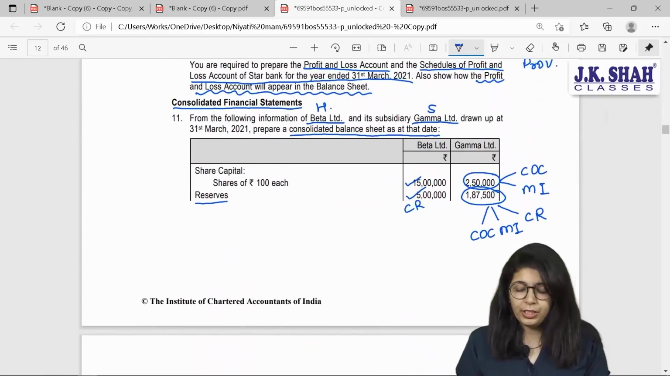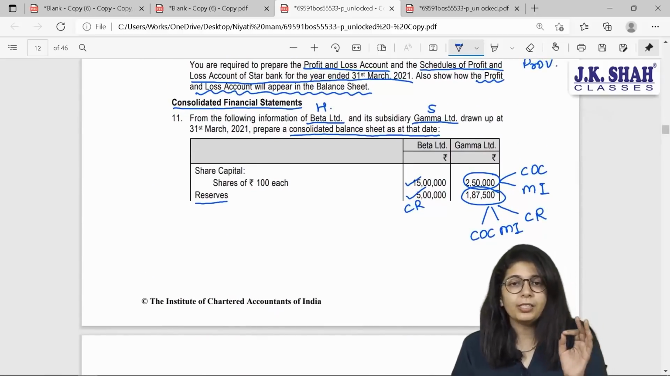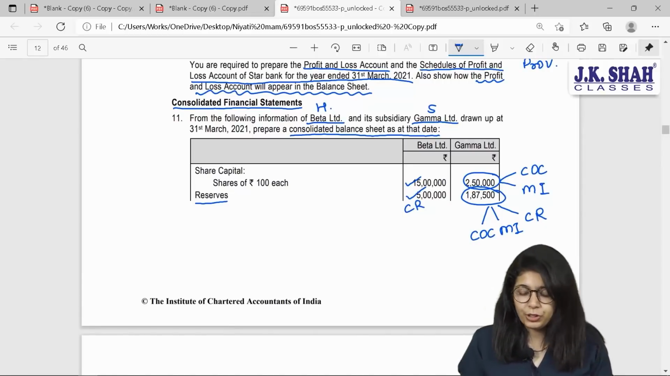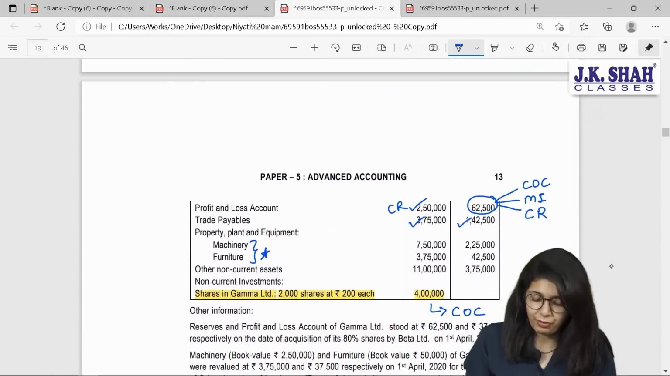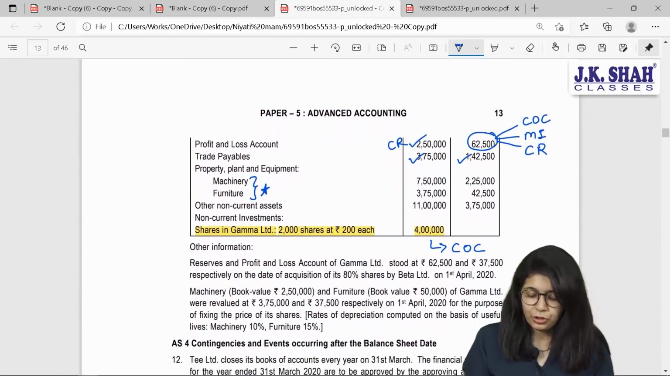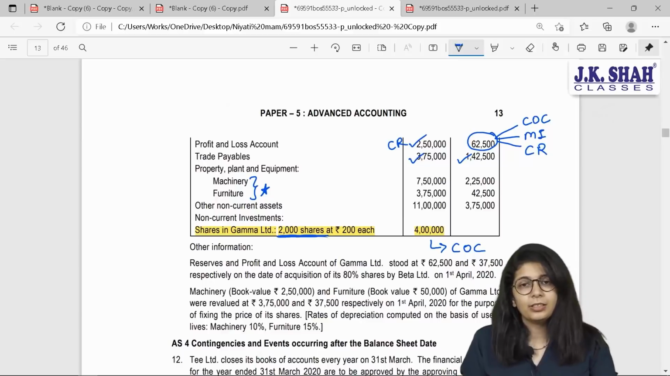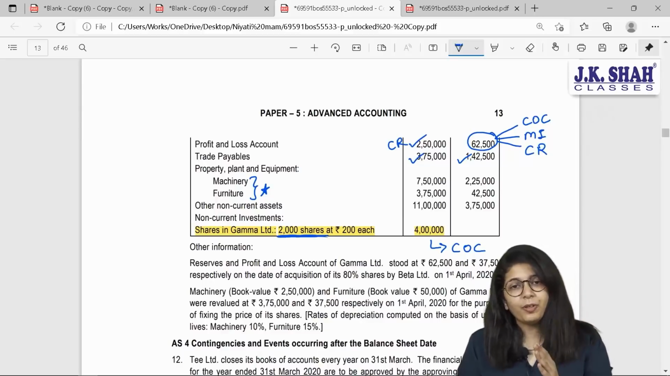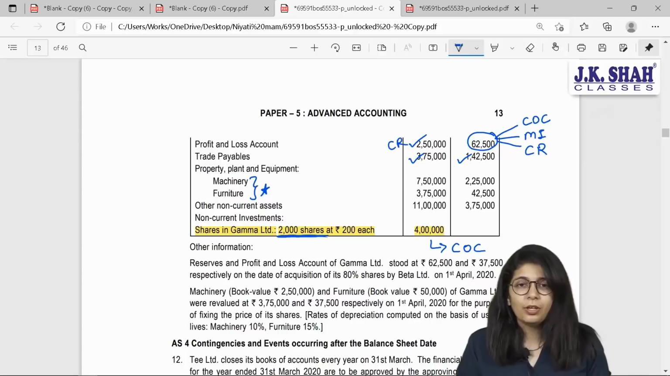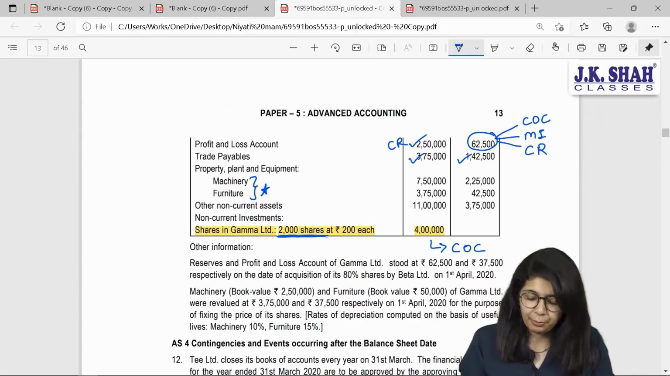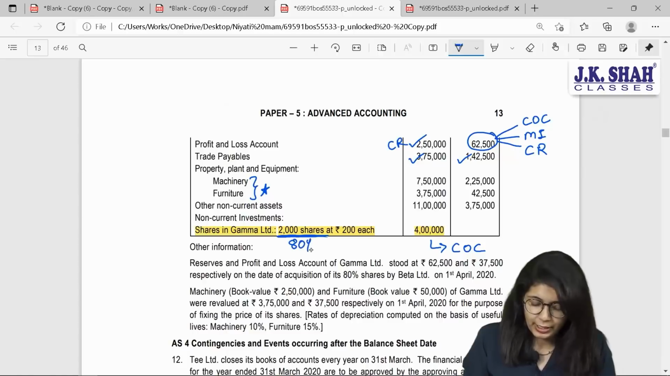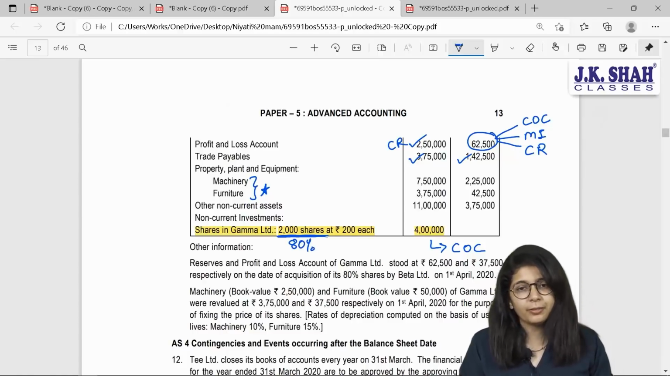Now, bacha, what is your percentage of holding? If at all you see, total share capital of Gamma is 2,50,000 rupees and each share is of 100, which gives 2,500 shares. And out of 2,500 shares, 2,000 shares are purchased by Beta. So, bacha, 4/5 is purchased by Beta. 4/5 is nothing but 80% holding in the company. This shows 80% holding, you can confirm that.